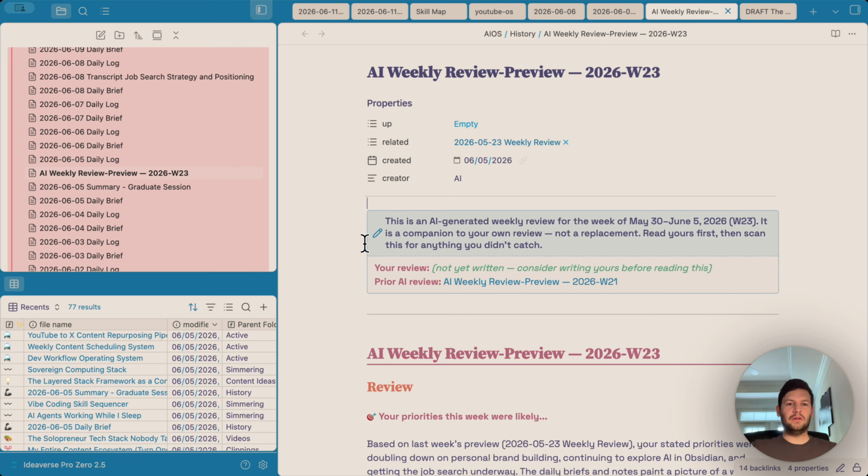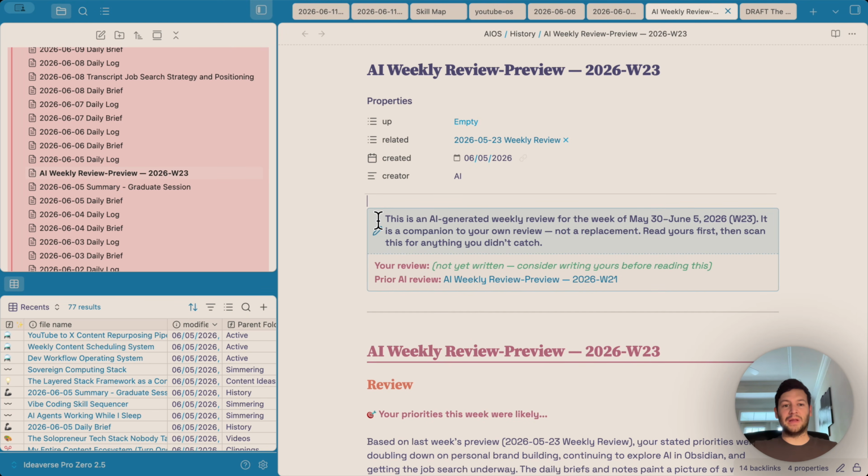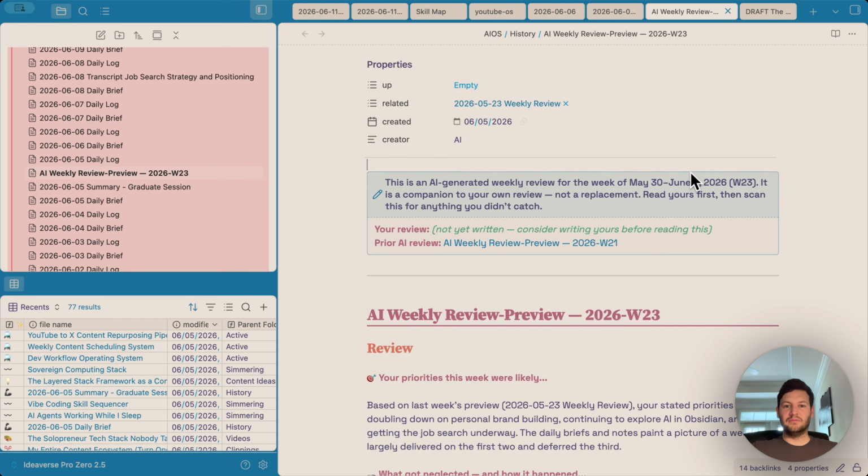So at the end of the week, the weekly review skill reads the last 7 daily notes, daily logs, and drafts a reflection. What went well, what didn't, and what to focus on next week. So none of this is magic. It's just that nothing falls through the cracks anymore. Every conversation, every decision, every half-formed idea gets captured somewhere that AI can find it later. And because it all compounds in one place, the system gets more useful the longer that you use it, not less. So here's an example of a document for a weekly review that AI generated.